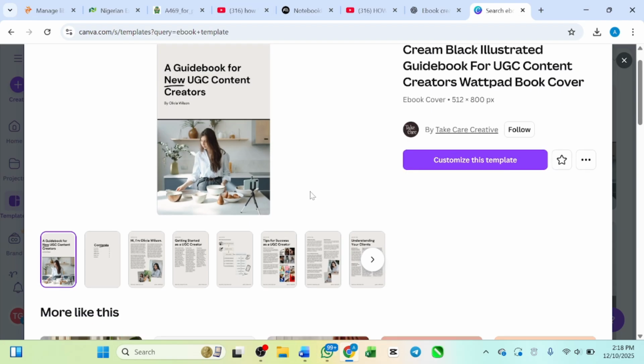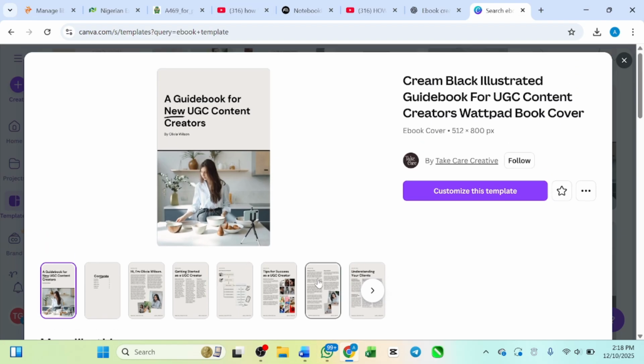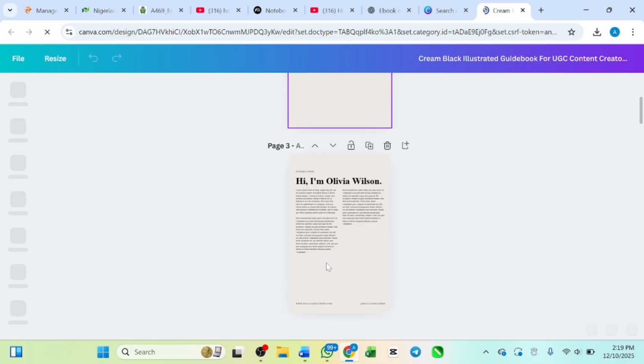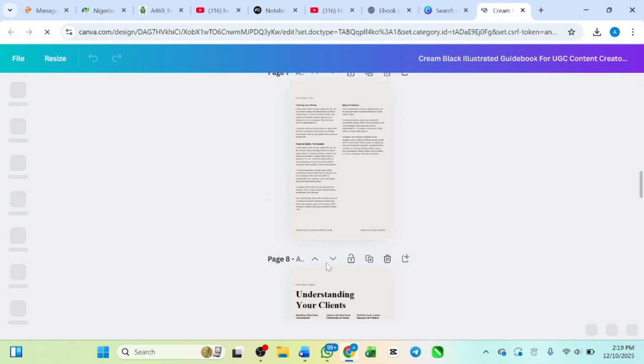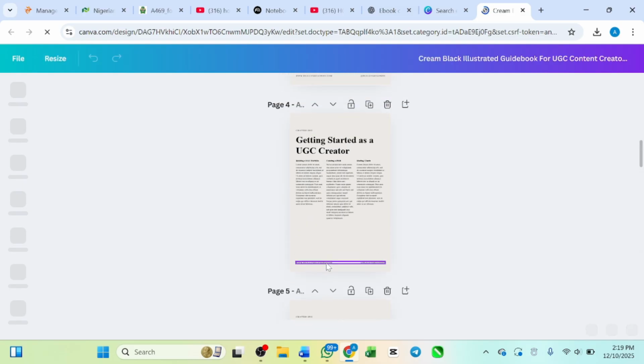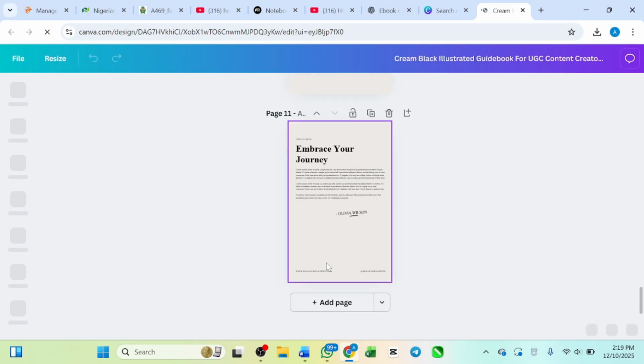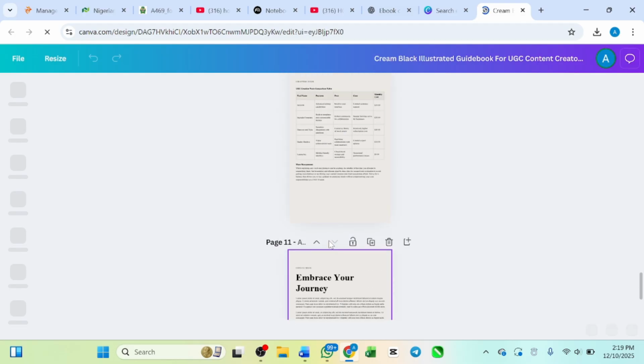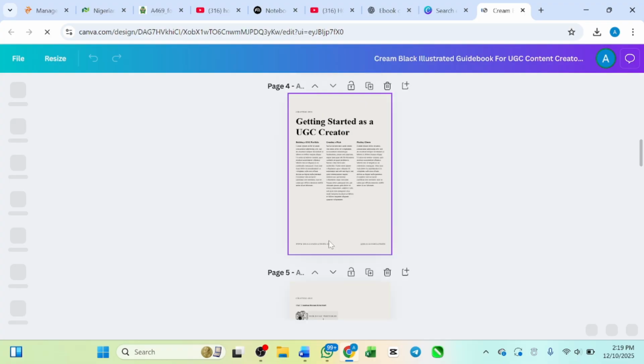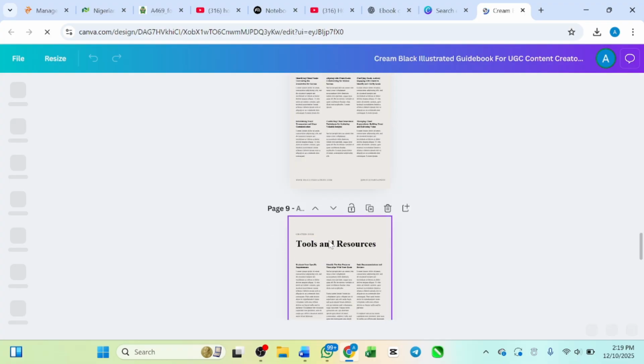So now for Canva, this is what you are going to do. This one looks more matured, more serious, advanced, especially when you are doing it for people, for clients. I'll highly recommend you use this one. Then you are going to see Customize. Go ahead and click Customize. And then here are the books. You see how the books look. You can remove any pages that you don't want here, and add pages. Let me say I don't want this page now.